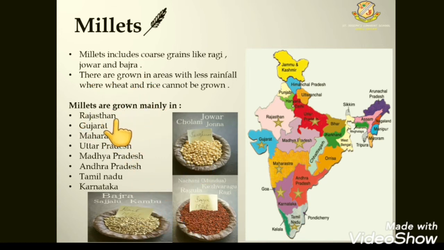Millets are grown mainly in Rajasthan, Gujarat, Maharashtra, Uttar Pradesh, Madhya Pradesh, Andhra Pradesh, Tamil Nadu and Karnataka. So these are all the areas where millets are grown, as you can see in the map also. In these areas where the climate is dry as well as the rainfall is less, millets are grown.